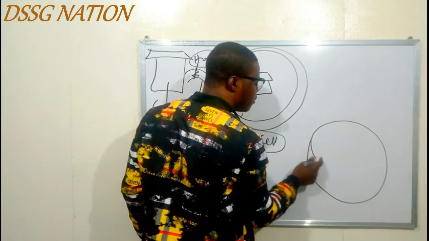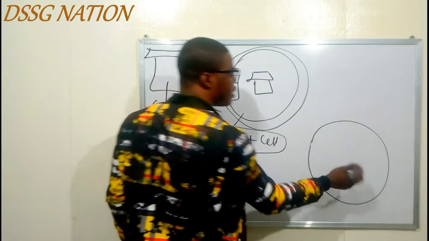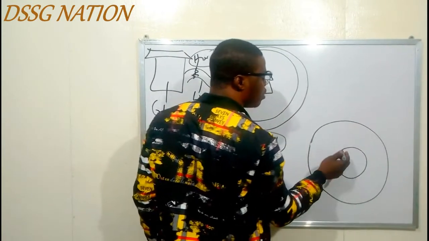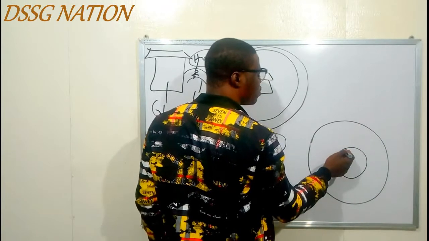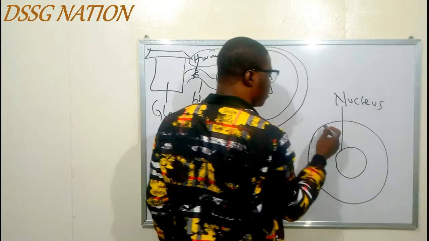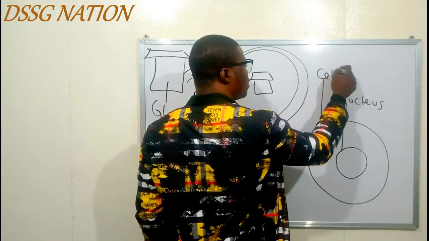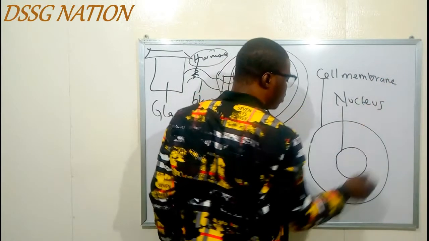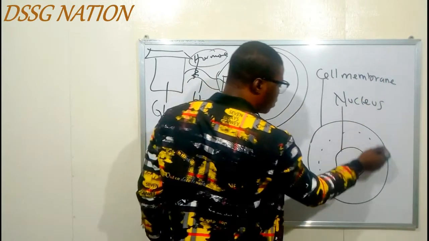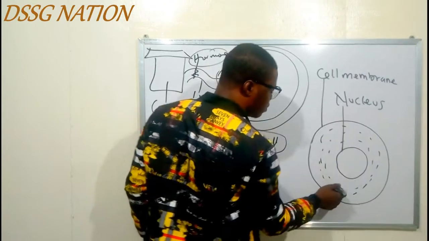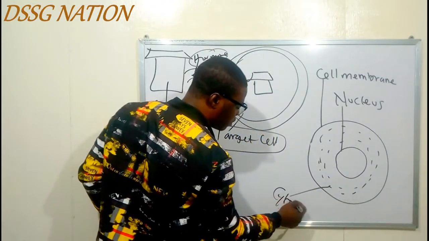Look at this diagram of the cell. And inside it, we have the what? We have the nucleus, the centrally placed nucleus. I don't want to be giving the landmarks of the nucleus, let's just leave it like that. So nucleus. Then we have our cell membrane, and here we have our cytoplasm.